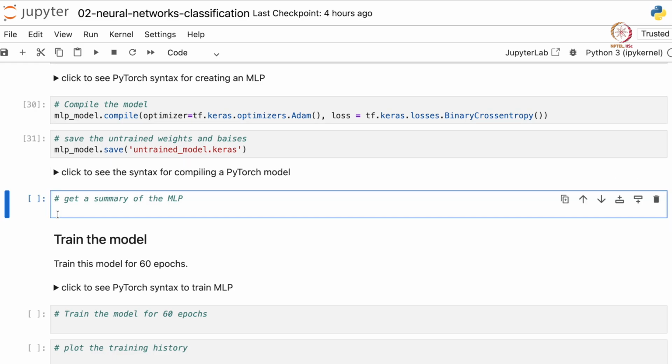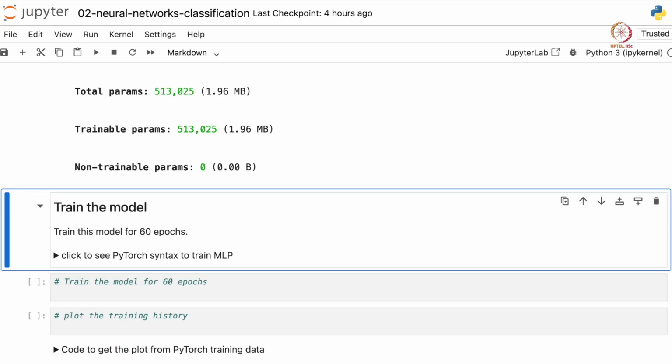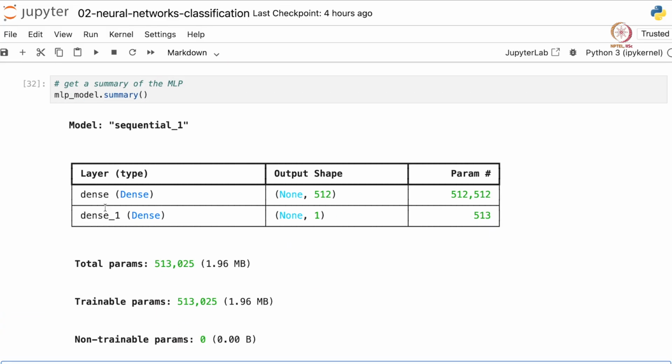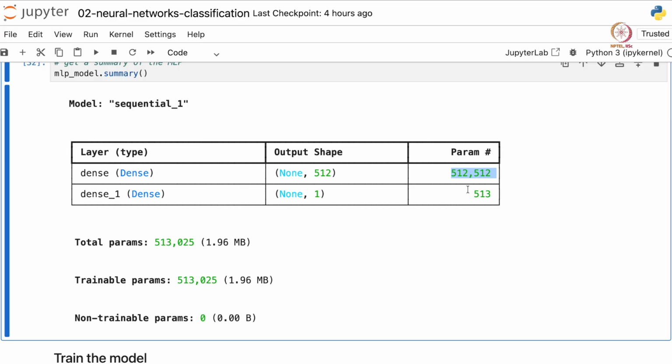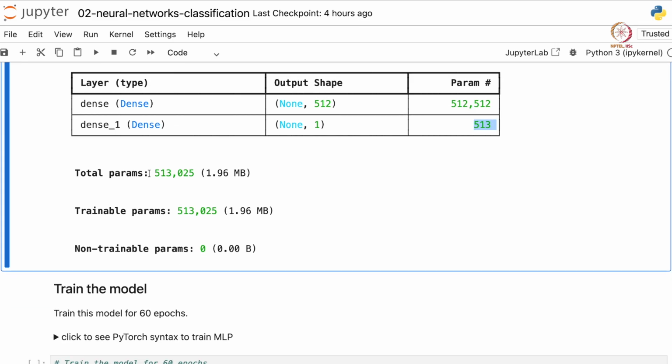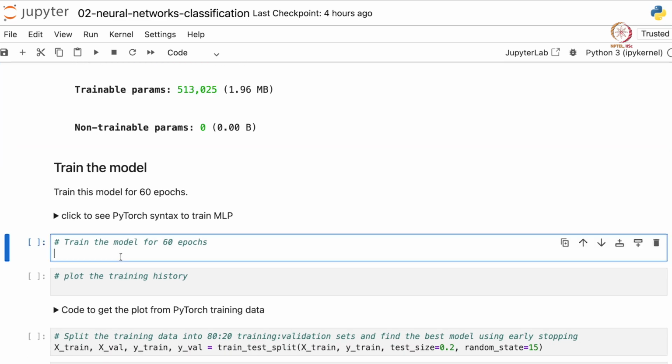And finally let's get a summary of how our model looks. MLP model.summary. It's a function, so we have to provide brackets. Basically our neural network has one hidden layer which is dense, which has 512 nodes and 512 parameters, including weights and biases, and one output layer which has 513 parameters, and there are this many parameters in total. All are trainable because there are no dropouts, and none of them is non-trainable here. Now our model is ready.